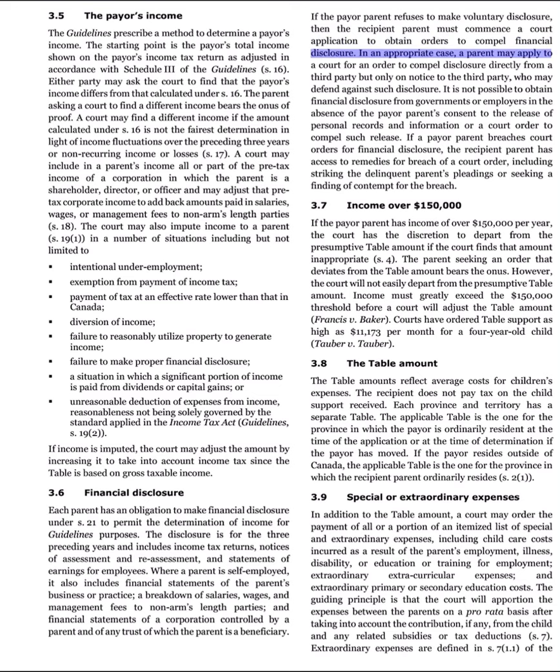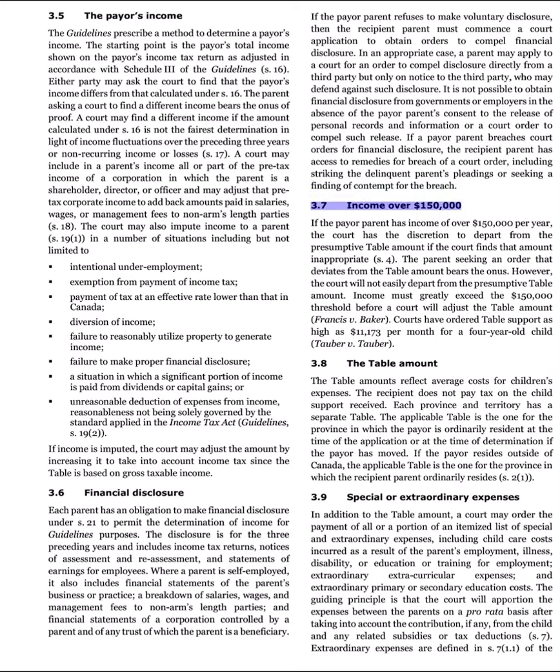In an appropriate case, a parent may apply to a court for an order to compel disclosure directly from a third party, but only on notice to the third party, who may defend against such disclosure. It is not possible to obtain financial disclosure from governments or employers in the absence of the payer parent's consent to the release of personal records and information or a court order to compel such release. If a payer parent breaches court orders for financial disclosure, the recipient parent has access to remedies for breach of a court order, including striking the delinquent parent's pleadings or seeking a finding of contempt for the breach.